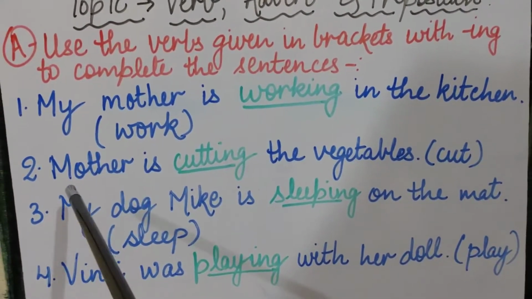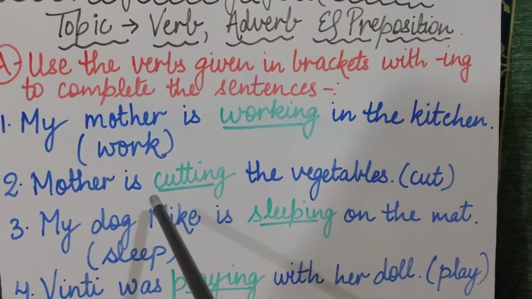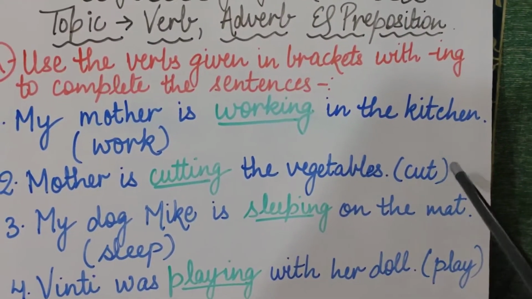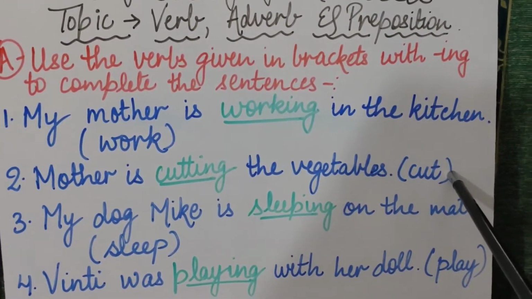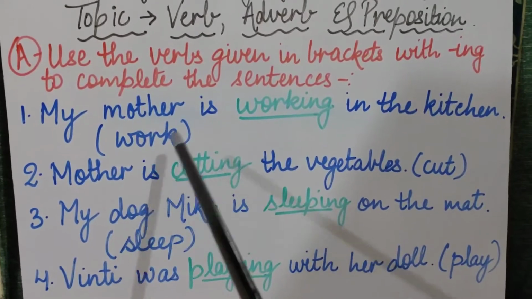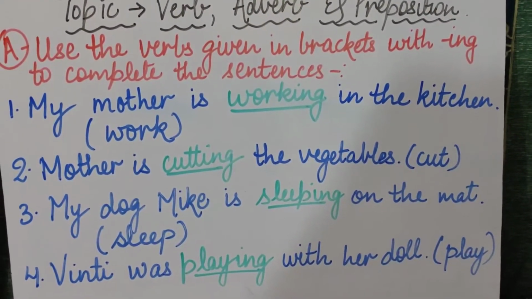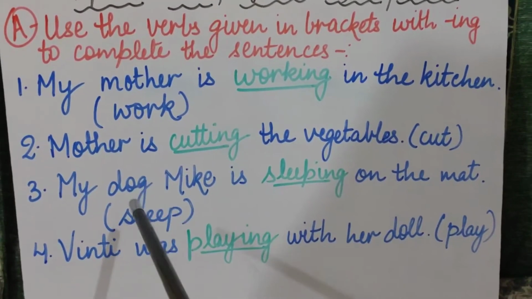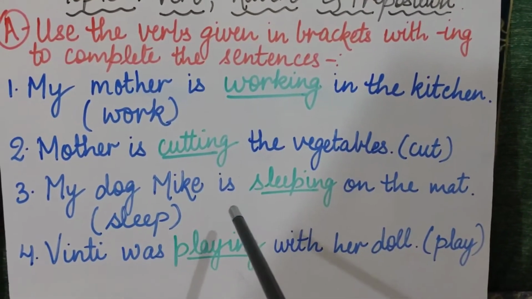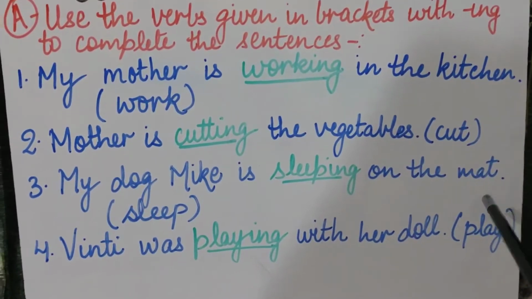Clear? Then coming to the second sentence, mother is dash the vegetables, and the verb word is cut. So what is mother doing? Mother is cutting the vegetables. Cutting. Clear?